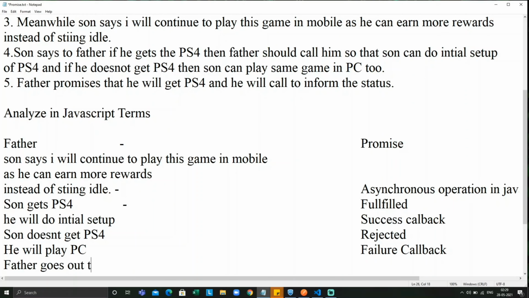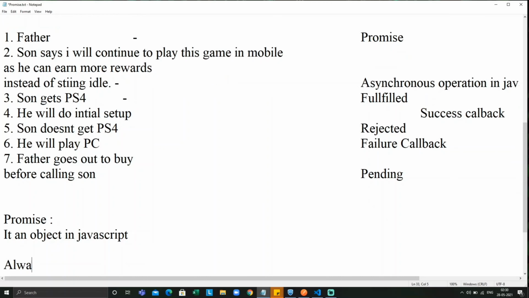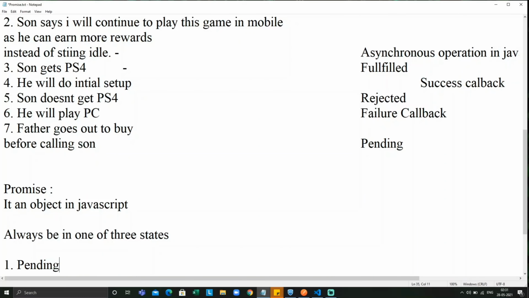Let us see what actually a promise is, right? Let us come to a technical point of it. It is nothing but an object in JavaScript, and it will always be in one status at a time. What are the statuses present in a promise? It will always be in one of three statuses. So the first state is pending.